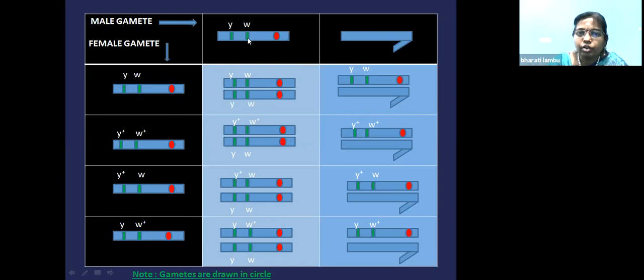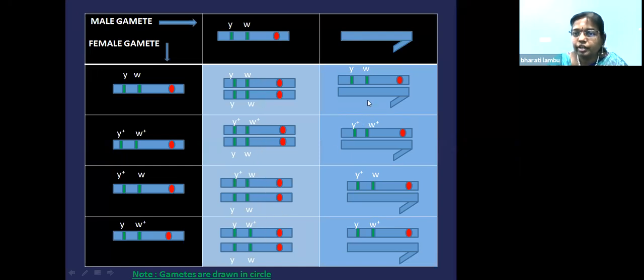So if you cross this with this, you will find Y and W present on the X chromosome. Again, if you cross this with this, you will find Y plus W plus and Y and W on the X chromosome. If you cross this with this, you will find Y plus W and Y W on the X chromosome. If you cross this with this, you will find Y W plus and Y W on the X chromosome. So all these are X chromosomes only. So these will be daughters or the female.